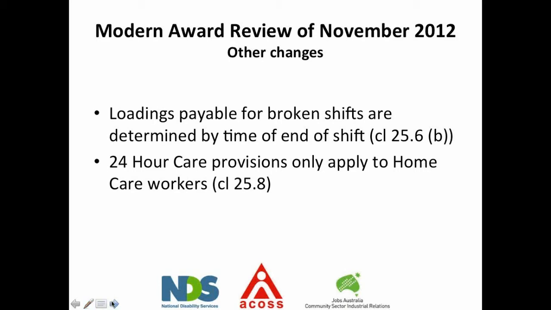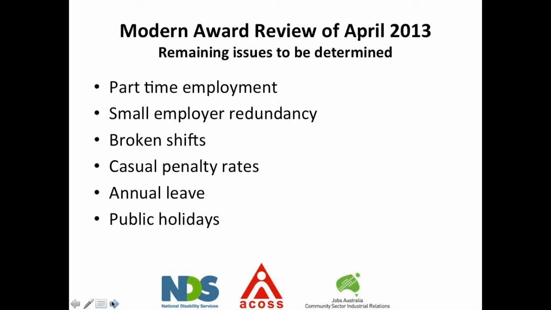There are a few other issues that are still up in the air. They will need to be determined by a commissioner. Some issues around part-time employment, certainly the move from casual to part-time employment will be part of that. Small employer redundancies. Some awards previously have had small employer redundancy in them, and there's been an application to put that back into the modern award. Some further discussion of broken shifts, casual penalty rates, so those Saturday and Sunday rates, annual leave and public holidays. So we should see an answer to that at some point later this year.